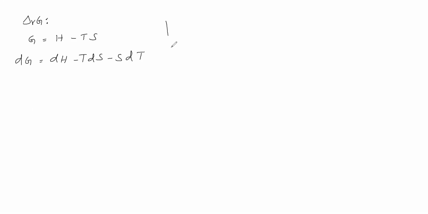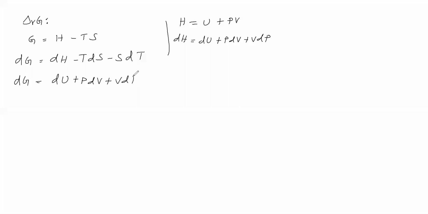Next we will see the first law of thermodynamics. H is equal to U plus PV. For an infinitesimal change, therefore dH is equal to dU plus PdV plus VdP. How we got this: keep pressure constant and change the volume, keep volume constant and change the pressure. This dH, substitute here. So dG is equal to, substituting dH, dU plus PdV plus VdP minus TdS minus SdT.